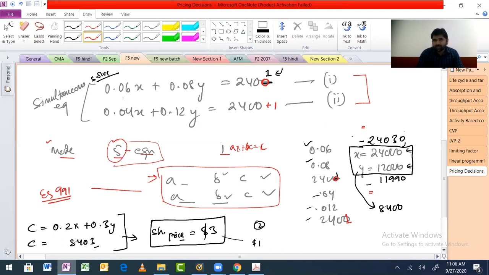So again you start with a, you write 0.06 equal to, so that will take this space. Then 0.08 equal to. You don't have to write anything more than that, you just feed in the numbers, and this will be 2400, so 2400, enter, done. Then again 0.04, enter, 0.012, enter, and 2401, enter, equal to, all done.